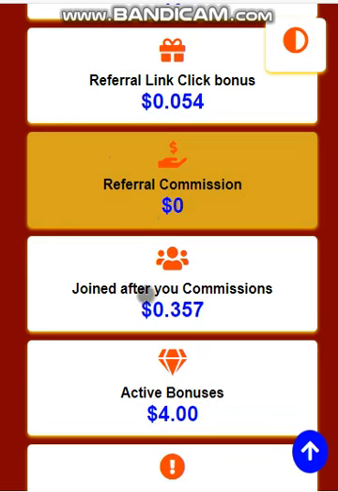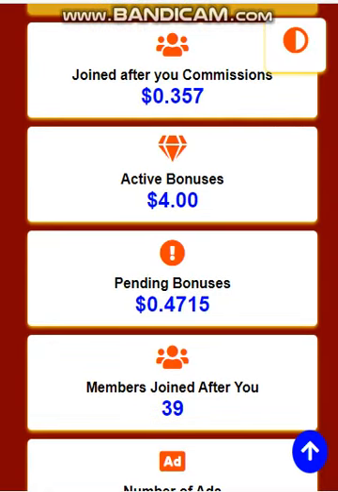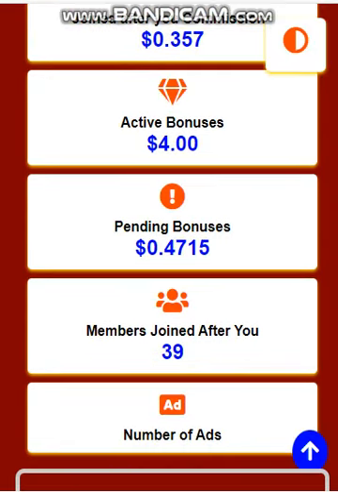Then this is join after you. These are commissions that come in for every person who joins after you. You join now, and the next person who joins globally around the world, you collect commission from everyone. Those bonuses always come here. They'll be pending bonuses until the user activates. When they activate or subscribe to any of our packages, that is when they move to active bonuses, and then you'll be able to withdraw.